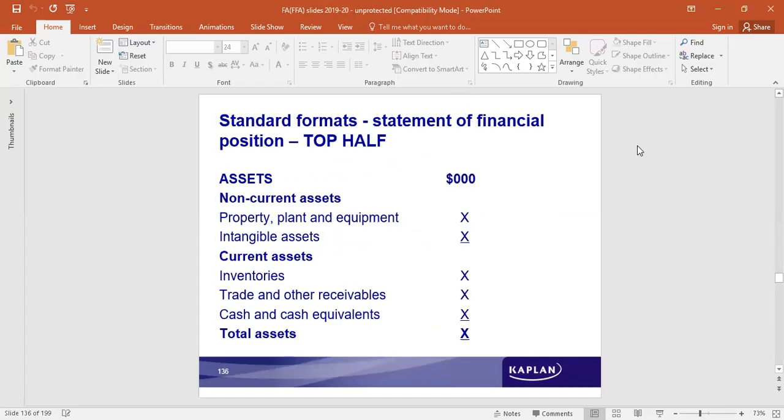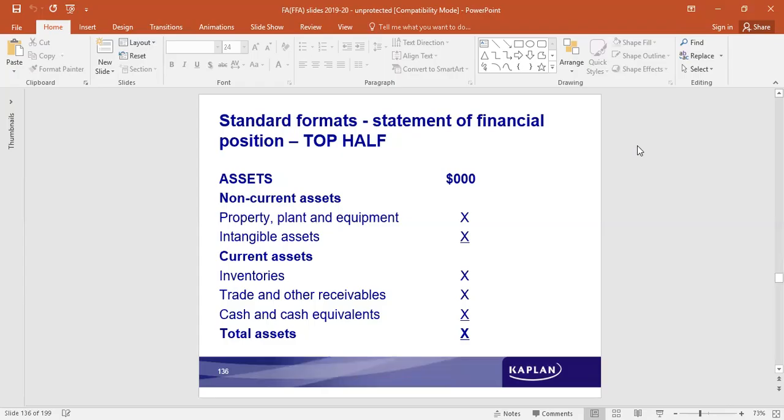Among them, the first one is what we commonly use this term called balance sheet. Now that is also called statement of financial position. It talks about the financial position in terms of what are the assets the business owns and the liabilities it owes to various parties. Broadly classifying, the assets are classified as current assets and non-current assets.